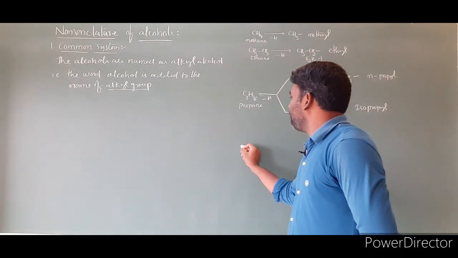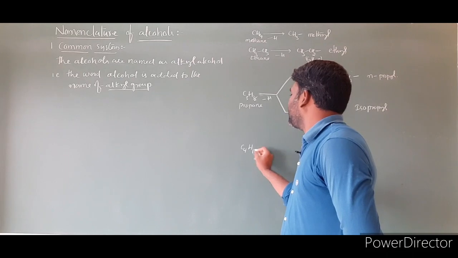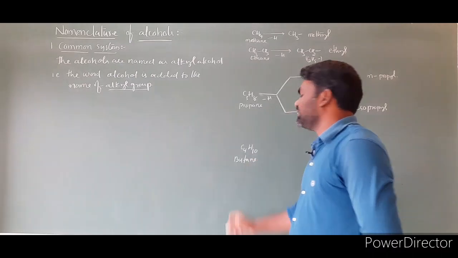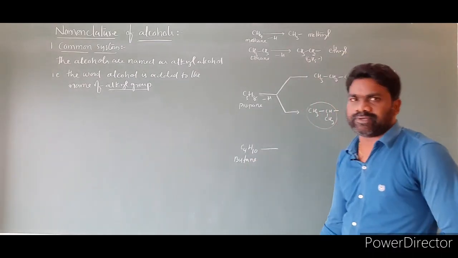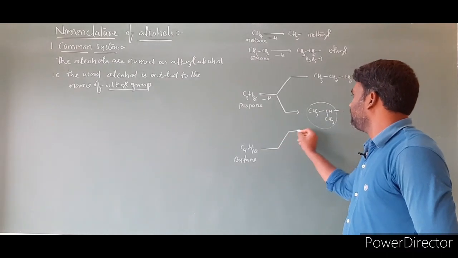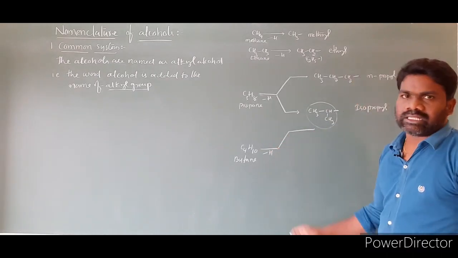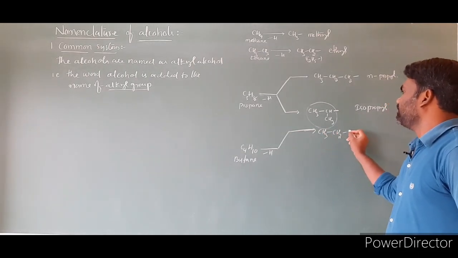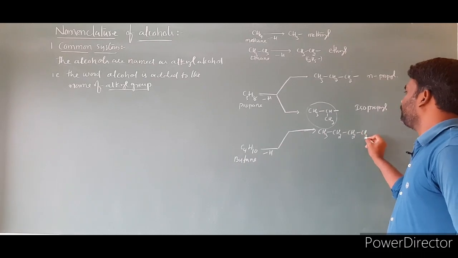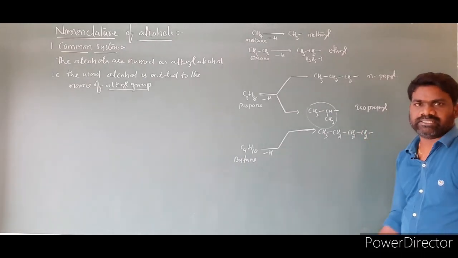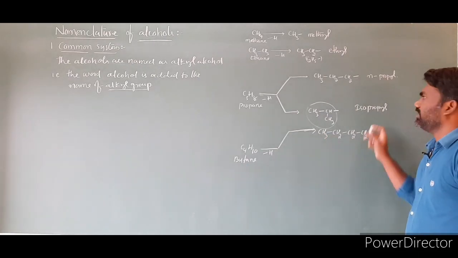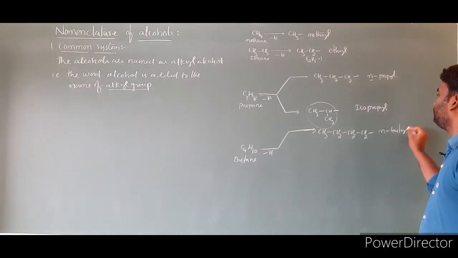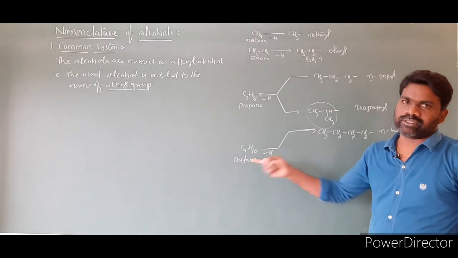Next, C4H10. Four carbons with all single bonds is butane. Butane also has different arrangements. Let us see one by one. The first one: I am arranging all the carbons in a straight chain. The product is CH3CH2CH2CH2 bond. There are no branches, all carbons in a straight chain, so we use the letter n: n-butyl. Remove one hydrogen from butane and that becomes butyl.